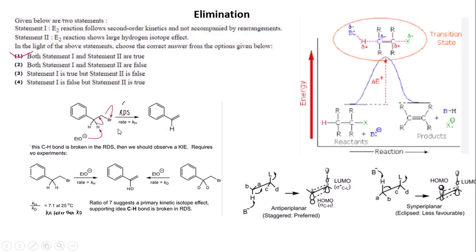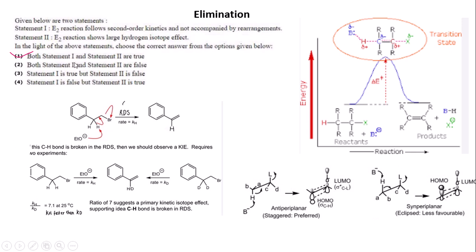If a carbocation is formed, then rearrangement will occur. Here the carbocation is not formed, so rearrangement does not take place in the E2 reaction, and the reaction also depends on the substrate and the base. So the E2 reaction follows second order kinetics.